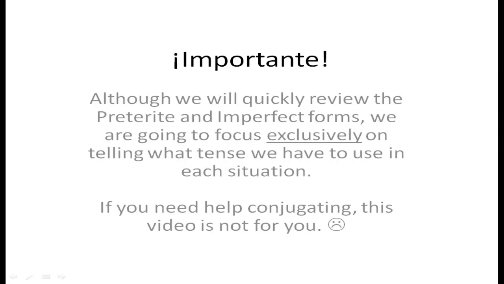We will quickly review the forms for you, but after that we're going to focus exclusively on deciding which tense we have to use in any situation. If you still need help conjugating these verbs, this video may not be for you.